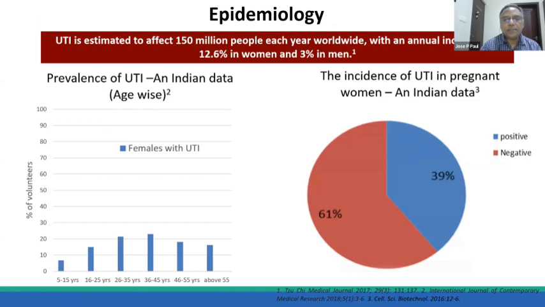The magnitude of the problem is quite extensive. UTI is estimated to affect about 150 million people each year worldwide, with an annual incidence which is more common in women when compared to men. These are a few data published from the Indian literature. As you can see, the incidence of UTI in females is high, especially in the pre-peak reproductive age group, and also in pregnant women. These are all Indian data which have been published.